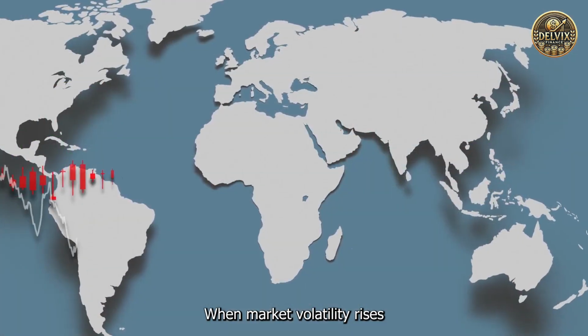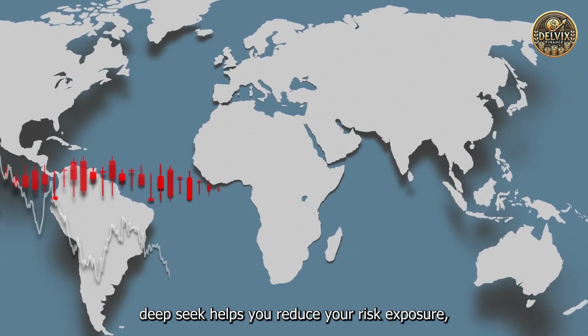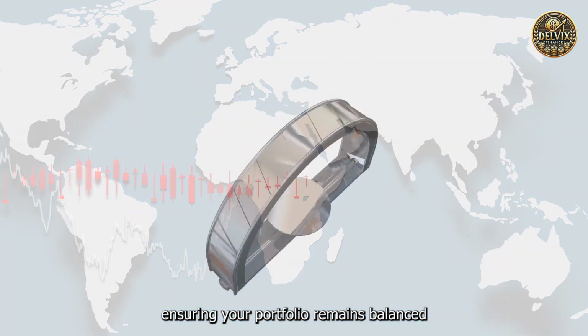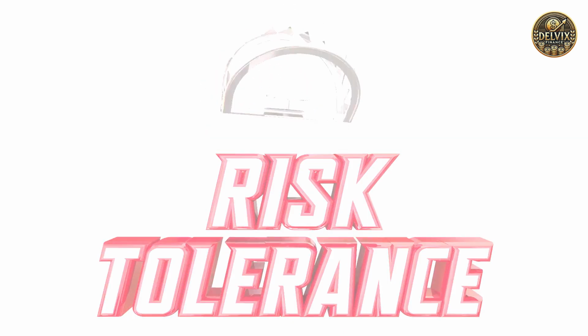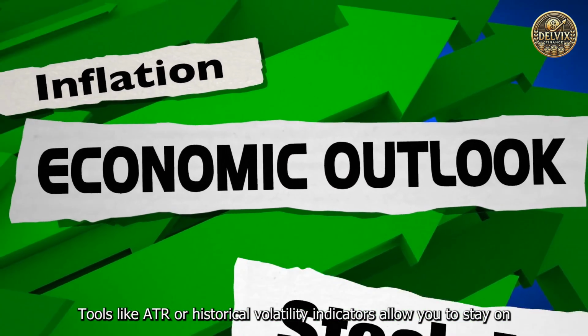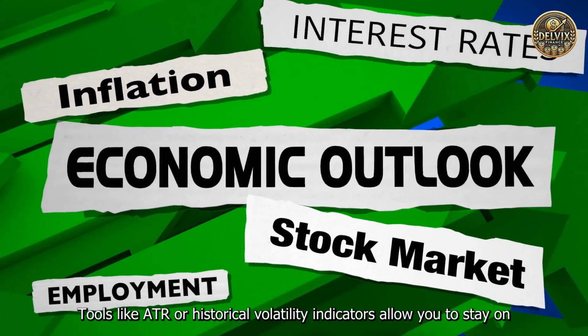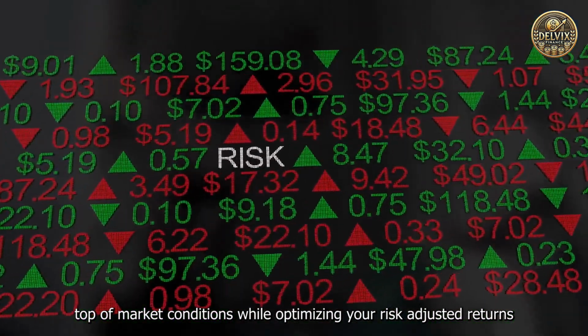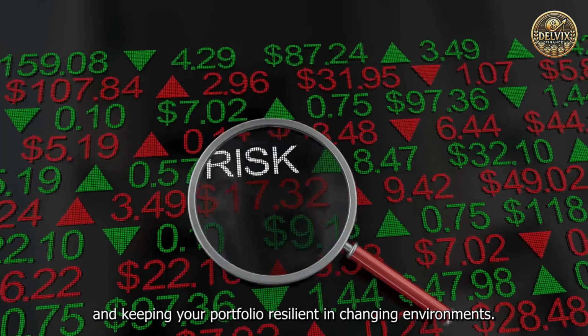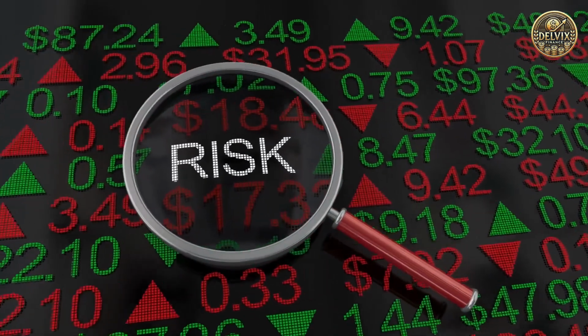When market volatility rises, DeepSeek helps you reduce your risk exposure, ensuring your portfolio remains balanced and aligned with your risk tolerance. Tools like ATR or historical volatility indicators allow you to stay on top of market conditions while optimizing your risk-adjusted returns and keeping your portfolio resilient in changing environments.